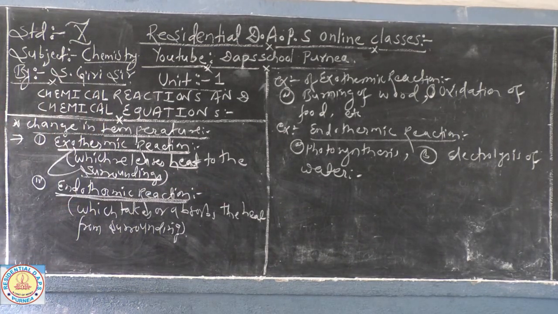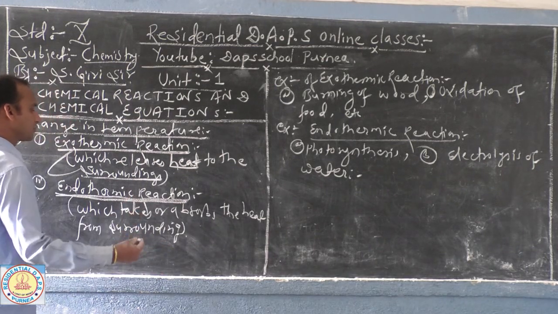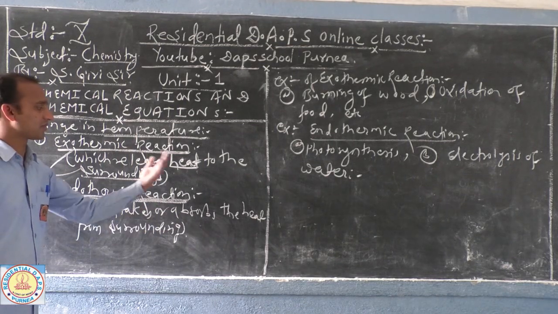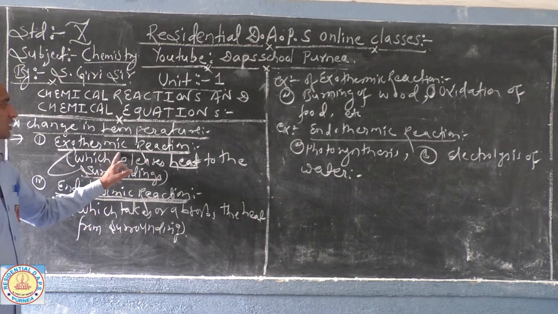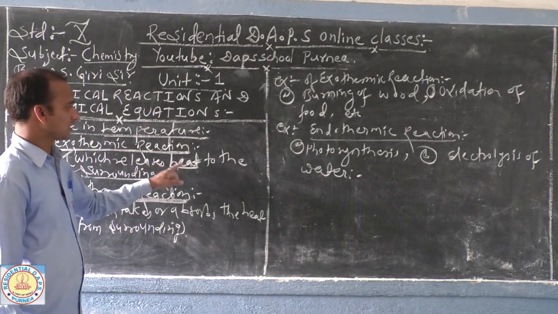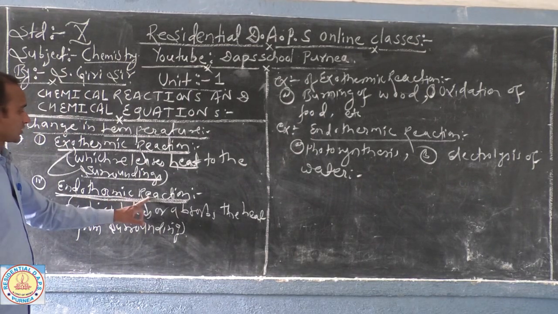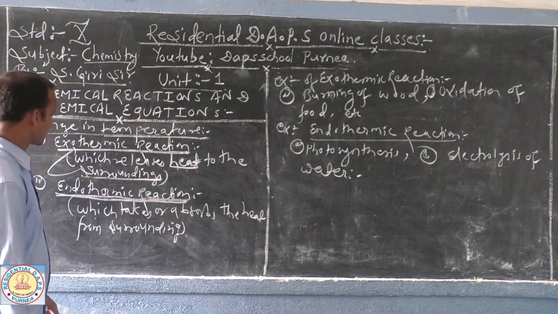Now endothermic reactions are such chemical reactions which absorb or take in the heat energy to occur. Meaning for this reaction to happen, you need to supply the energy in the form of heat, light, or maybe electricity also. Simply you have to remember, exothermic reactions are those which release the heat energy to the surroundings, but endothermic reactions are those which take or absorb the heat energy from the surroundings.